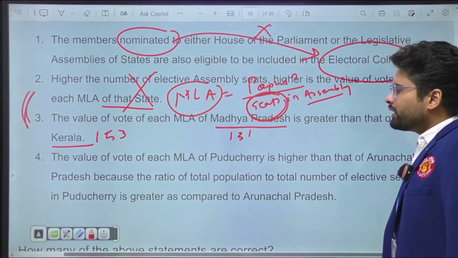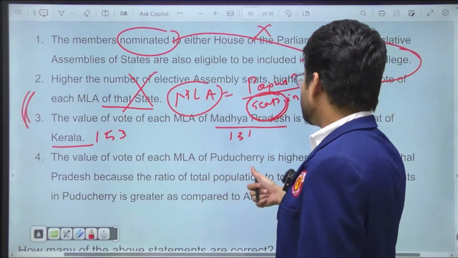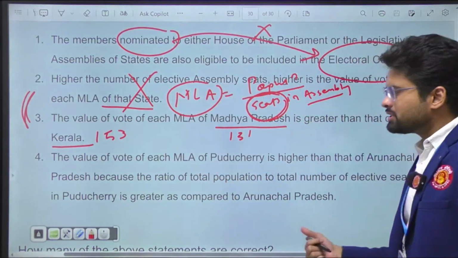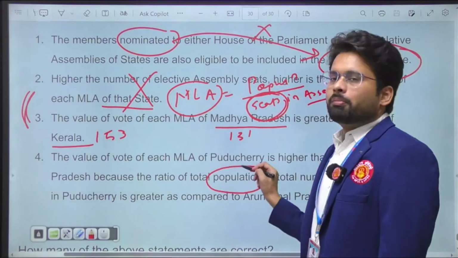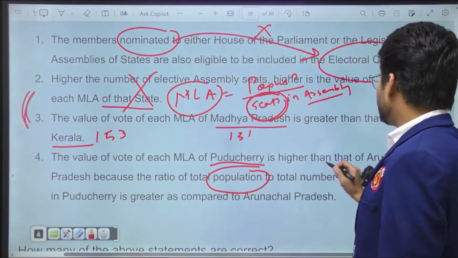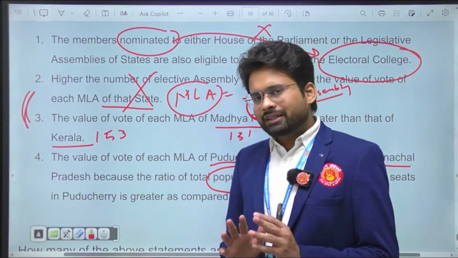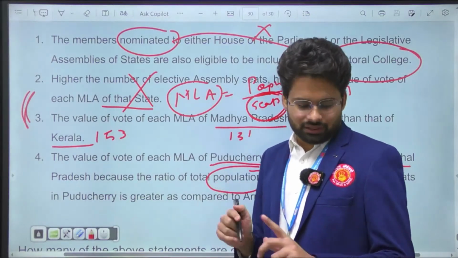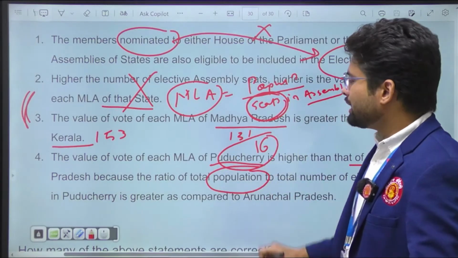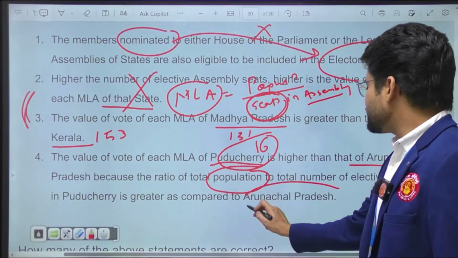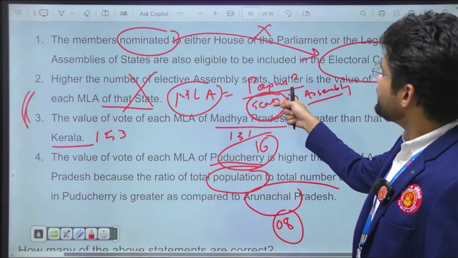Fourth, the value of vote for each MLA of Pondicherry or Puducherry is higher than Arunachal Pradesh, because the ratio of the total population to the total number of elective seats of Pondicherry is greater as compared to Arunachal Pradesh. Okay, they asked about population, but factually the population of Pondicherry and Arunachal is the same. Population is the same, but despite that the value varies. Why does it vary? Let's talk about the numbers. The value for Pondicherry is 16, and that for Arunachal Pradesh is just 8. Why is there this change? Because of the number of seats in their assemblies.